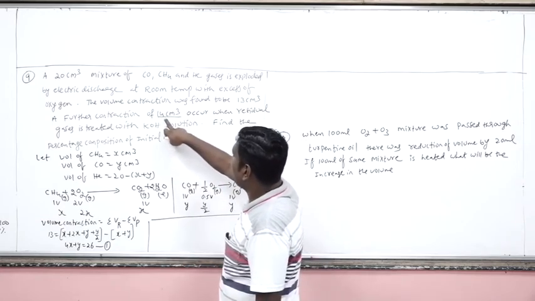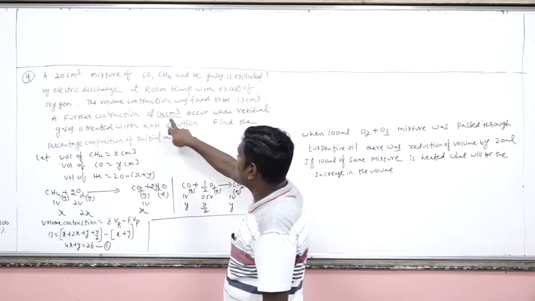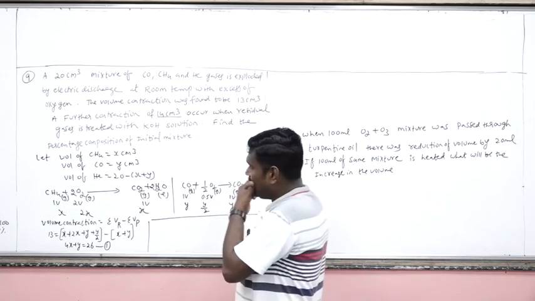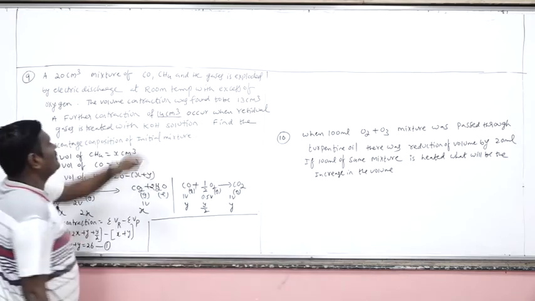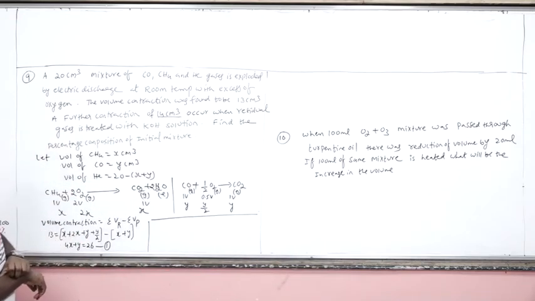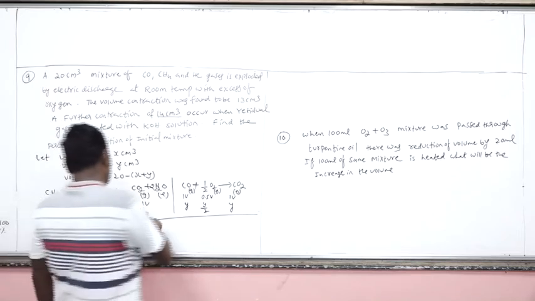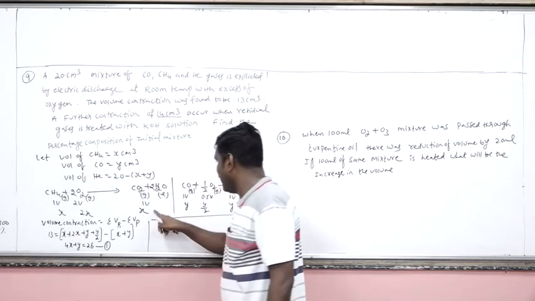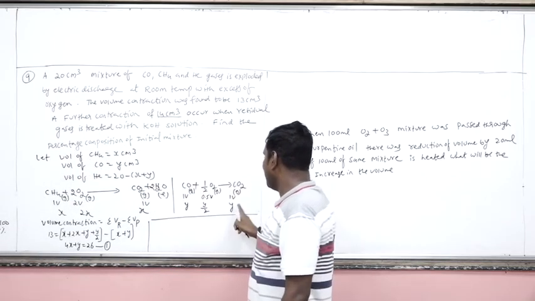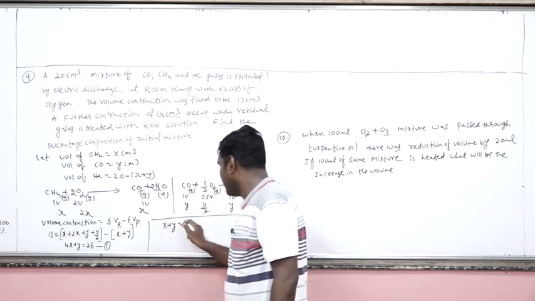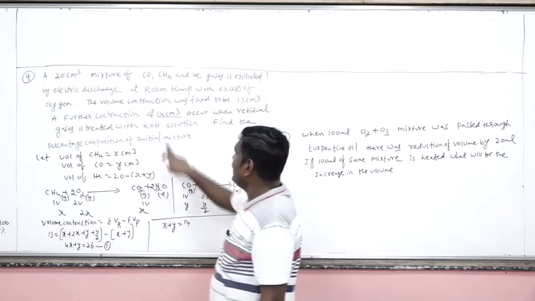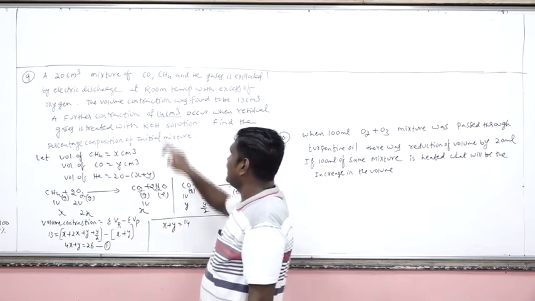There is a contraction of 14 cm³ due to KOH. What is the meaning of this sentence? That is, 14 ml of CO2 was absorbed by the KOH. Here, what is the volume of CO2 in the first case? X ml, X volume. In the second case, Y volume. So total volume X plus Y is equal to, I am taking directly the volume contraction, 14 cm³.